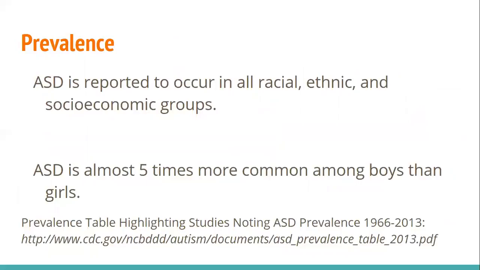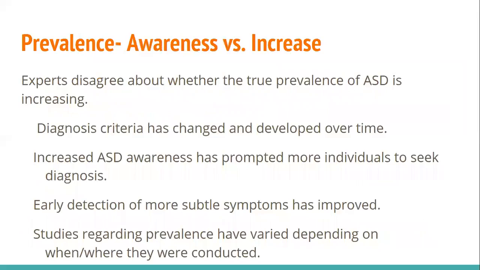We do know that autism spectrum disorder is reported to occur in all racial, ethnic, and socioeconomic groups. ASD is also almost 5 times more common among boys than in girls. There's disagreement by the experts about whether the true prevalence of autism spectrum disorder is increasing.